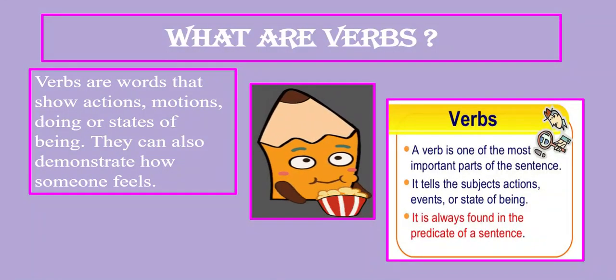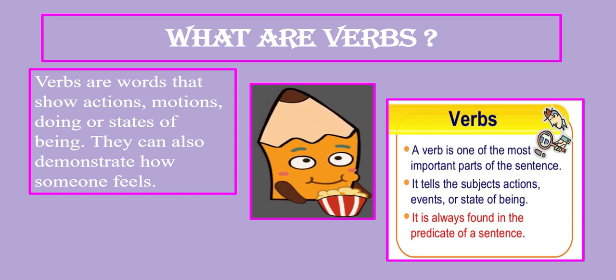What are verbs? Verbs are words that show actions, motion, doing, or state of being. They can also demonstrate how someone feels.